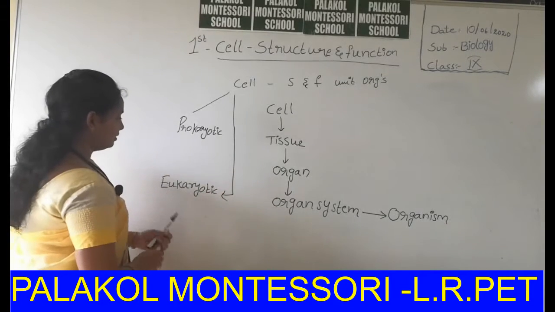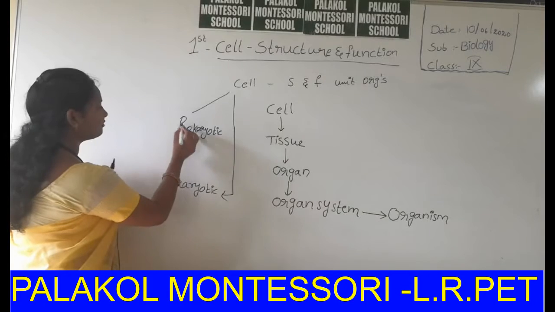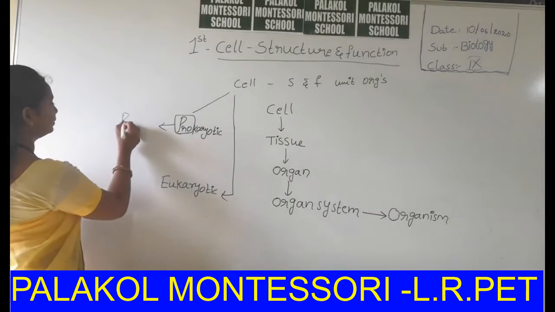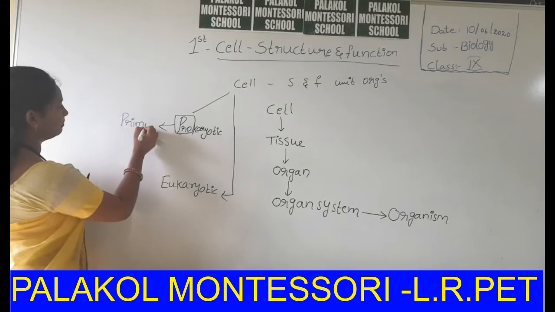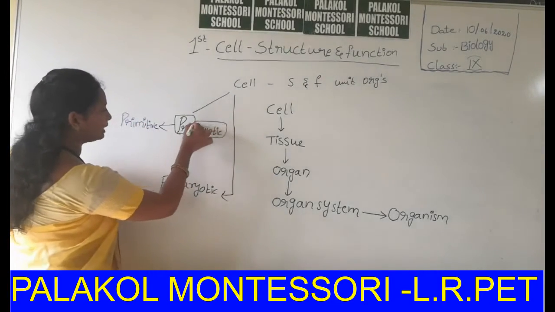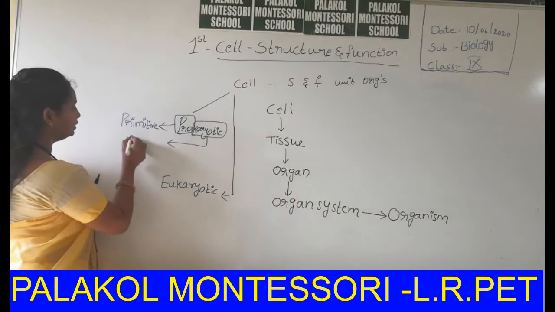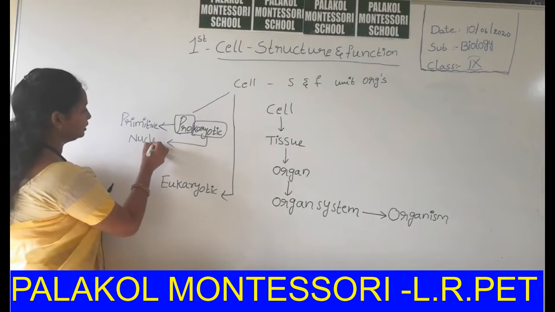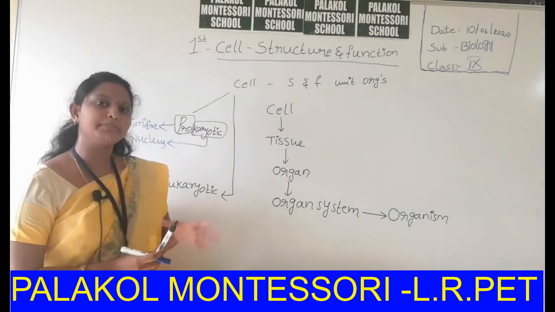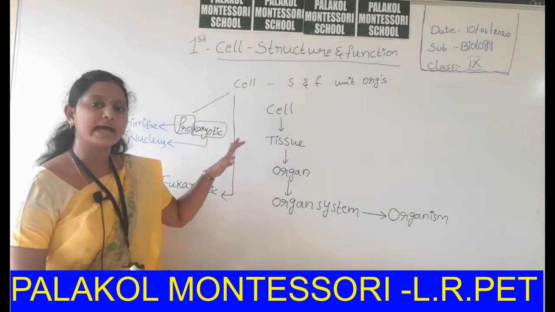What is the meaning of the term pro? Pro indicates primitive. The term karyon indicates nucleus. That means the cell having a primitive nucleus is called a prokaryotic cell.